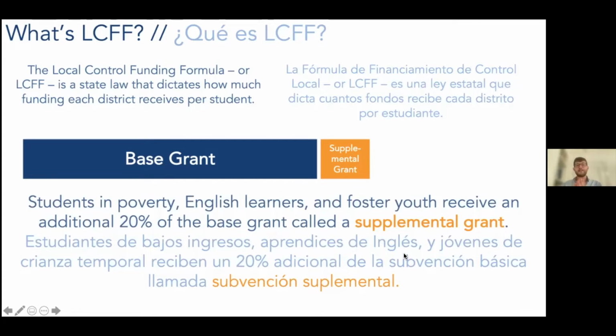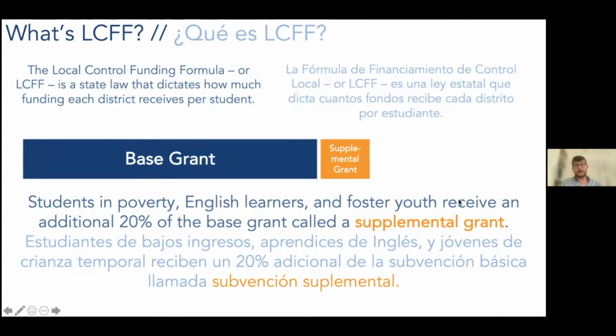Then there's what's called the supplemental grant. For students in poverty, for English learners, and for foster youth, the state's going to provide an additional 20% of the base grant called a supplemental grant. So if you're doing the math on that, you're talking about an additional $1,700 that the state of California is going to give districts for every student in poverty, every English learner, every foster youth. The idea being that that extra money is going to help those students who have been historically underserved by our system to achieve better outcomes, right?